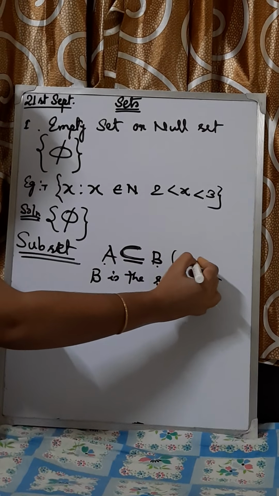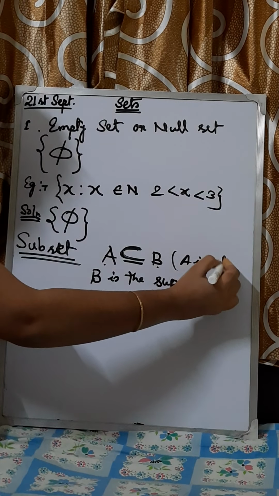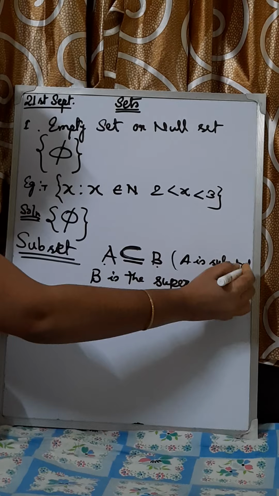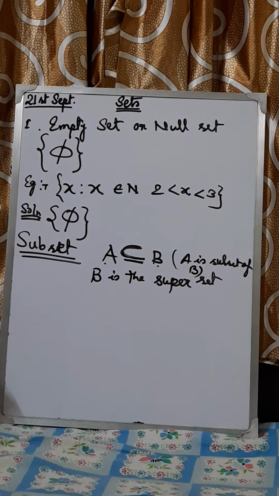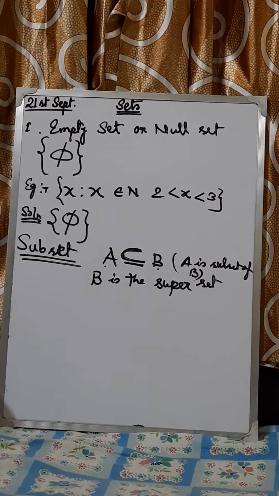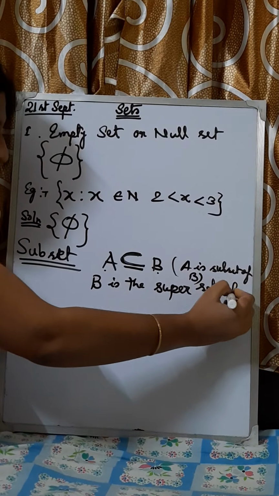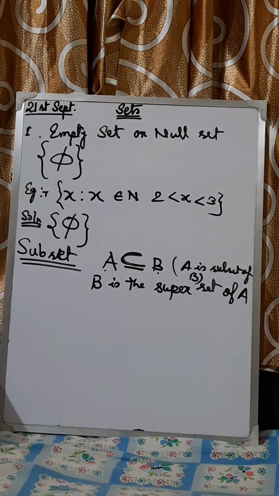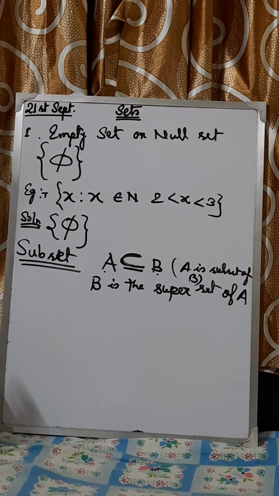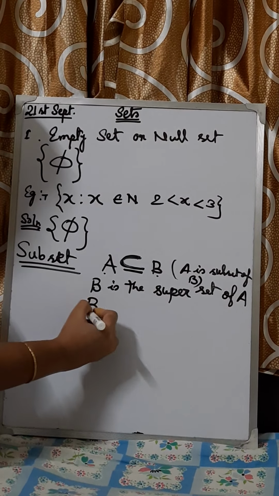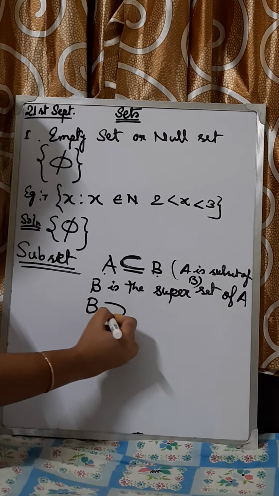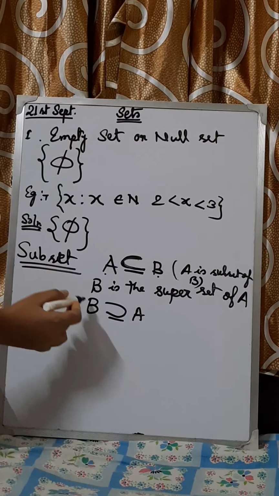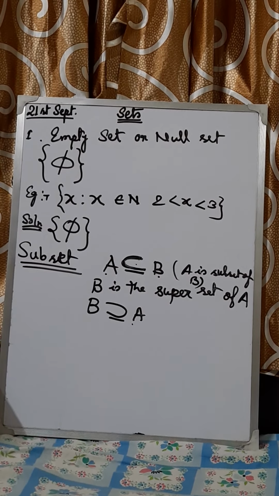It means A is a subset of B. That means B is a superset of A. And we can also write B ⊇ A. This is the symbol for this. This meaning and that meaning are the same.